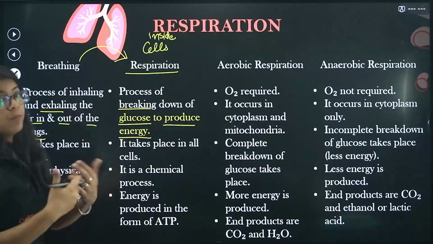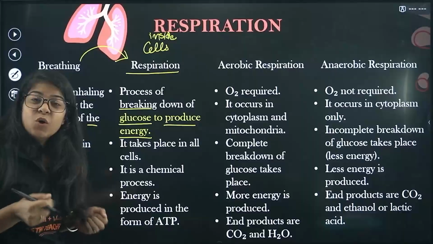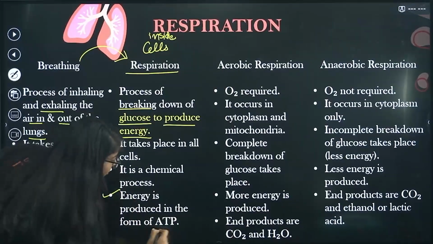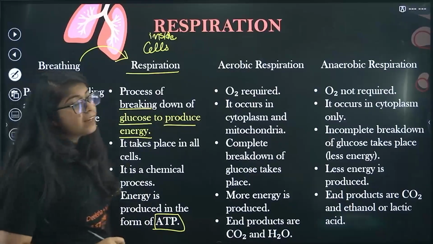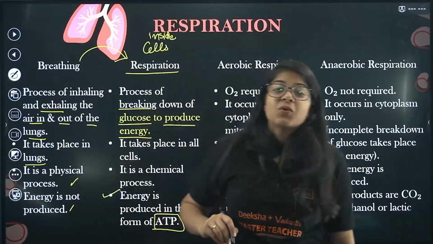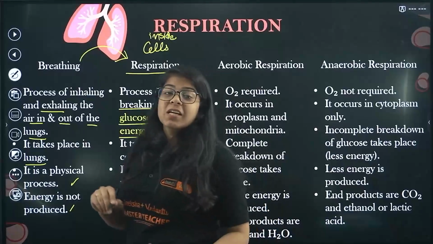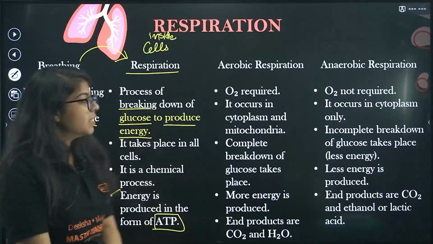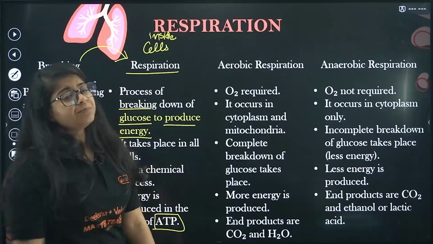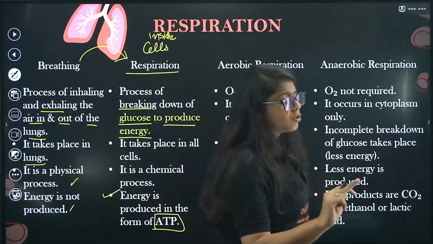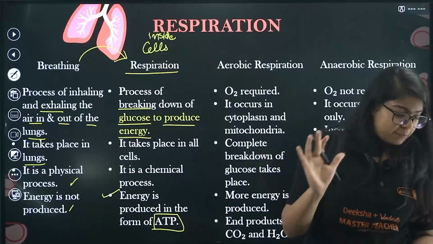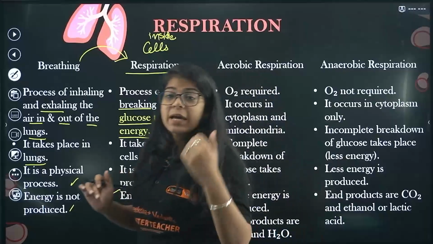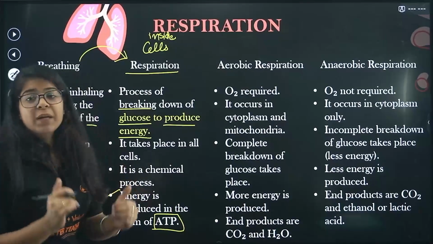Then, it is a chemical process. Of course, breaking down of glucose to form energy is a chemical process. Understood? Now energy is produced in the form of ATP. Again, we studied that in class 9th, mitochondria. Mitochondria makes the energy in the form of ATP, adenosine triphosphate. Understood? Now this respiration is also of two more types. This is aerobic respiration and anaerobic respiration.